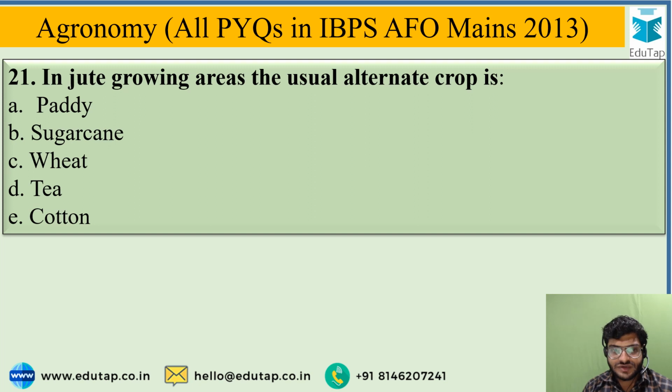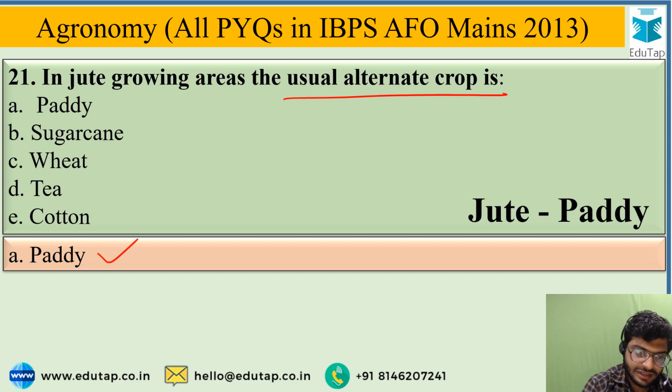Next question is in jute growing areas usually alternate crop is, and the options are paddy, sugarcane, wheat, tea or cotton. And the most correct option is paddy. Paddy is cultivated as an alternate crop after jute.